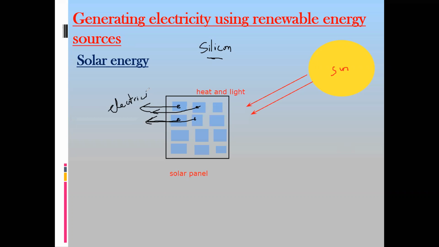The solar cells or solar panels do not have any moving part. Just the light falls and instantly it will generate a small amount of current which can be used or stored in a battery. But you need too many solar cells to produce enough energy to supply one unit of house. So we need a lot of solar cells to produce energy which can be consumed by the house.